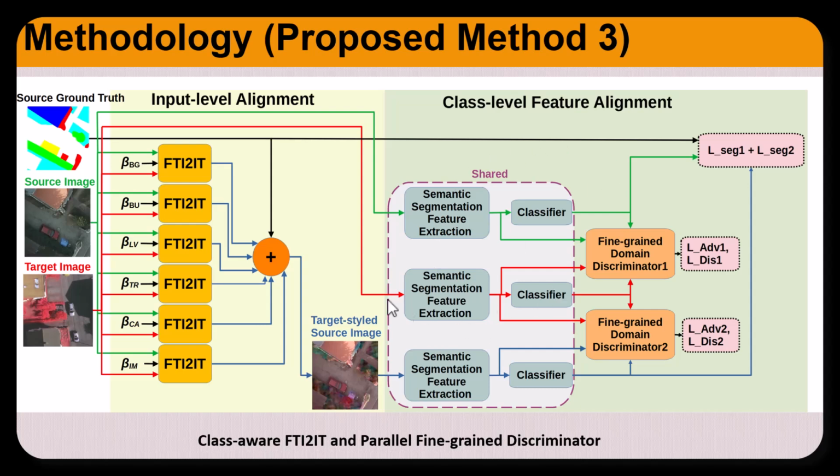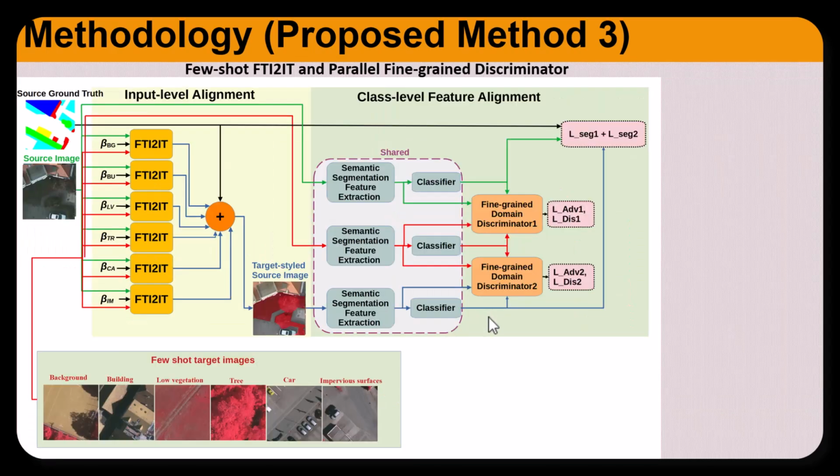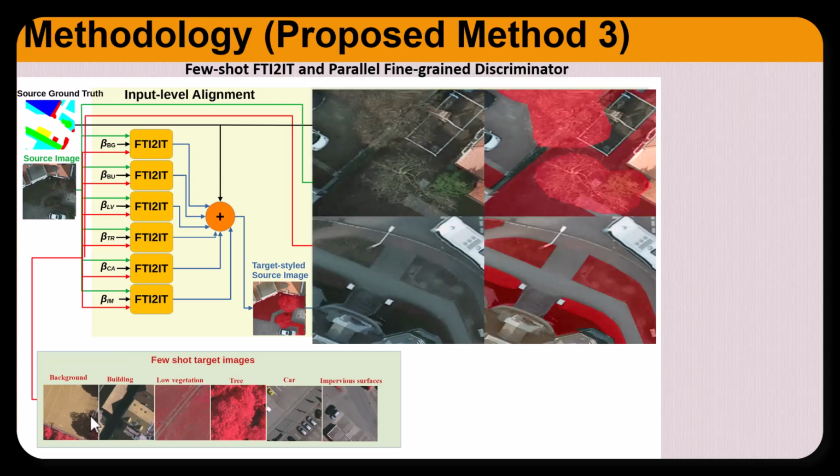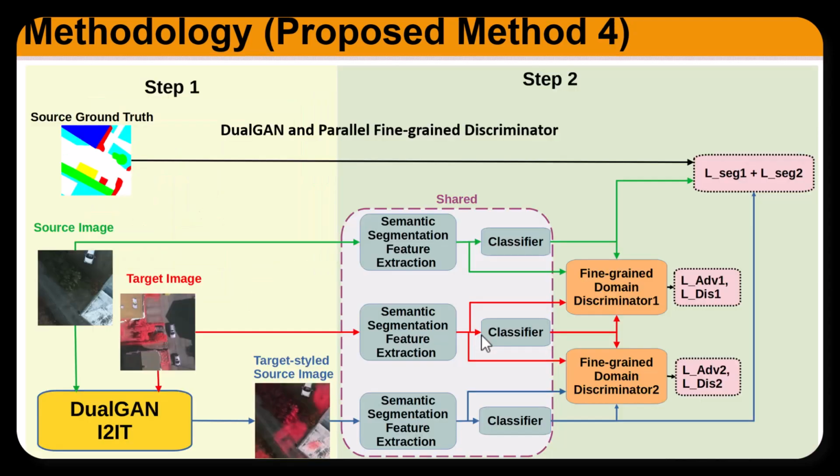We also add a different level of semantic segmentation using DeepLab version 3+, and two levels of fine-grained domain discriminator, source with target and target with target. Then, instead of using all images from the target, we also propose a few-shot target setting using one image for each class, and this is the output of the style images.